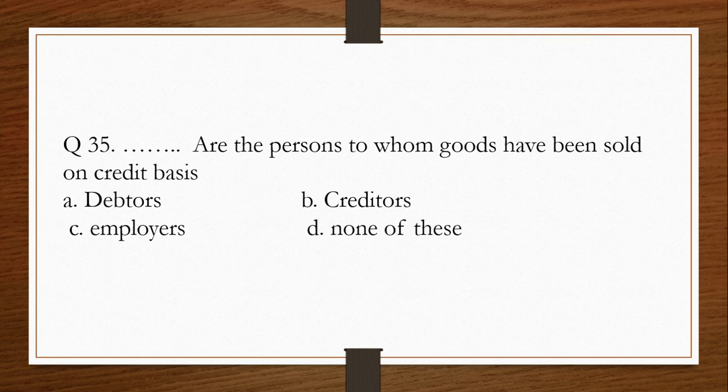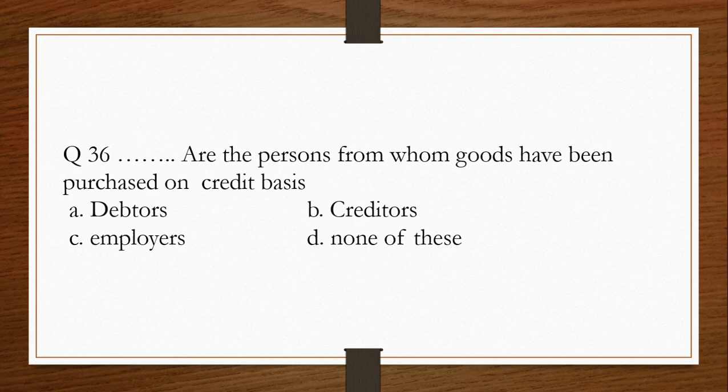Question number 35. Dash are the persons to whom goods have been sold on credit basis. A. Debtors, B. Creditors, C. Employers, D. None of these. The answer is A. Debtors. Question number 36. Dash are the persons from whom goods have been purchased on credit basis. A. Debtors, B. Creditors, C. Employers, D. None of these. The answer is B. Creditors.